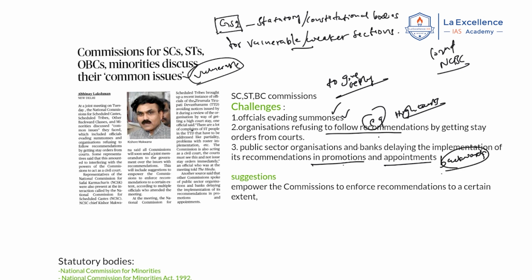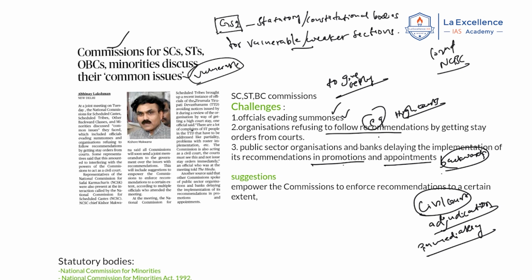Now these commissions are arguing that they have the power of a civil court. When there is the power of a civil court, they have the power of adjudication. Now when there is adjudication, why are the Supreme Court, High Courts or any other courts immediately staying the orders? They have to take the time and analyze the reasonability and rationality of the orders given by these commissions, right? This is the argument given by these commissions. You can use these challenges in questions asked in GS paper 2, right?